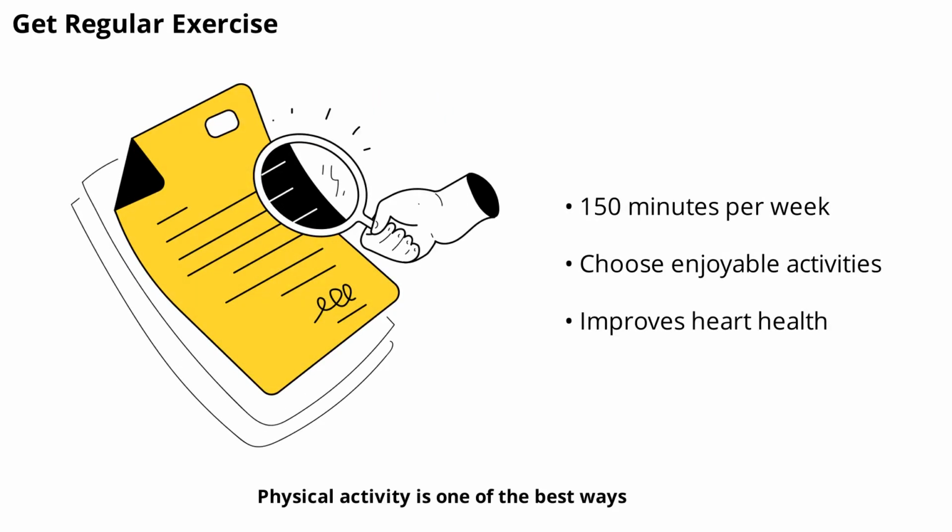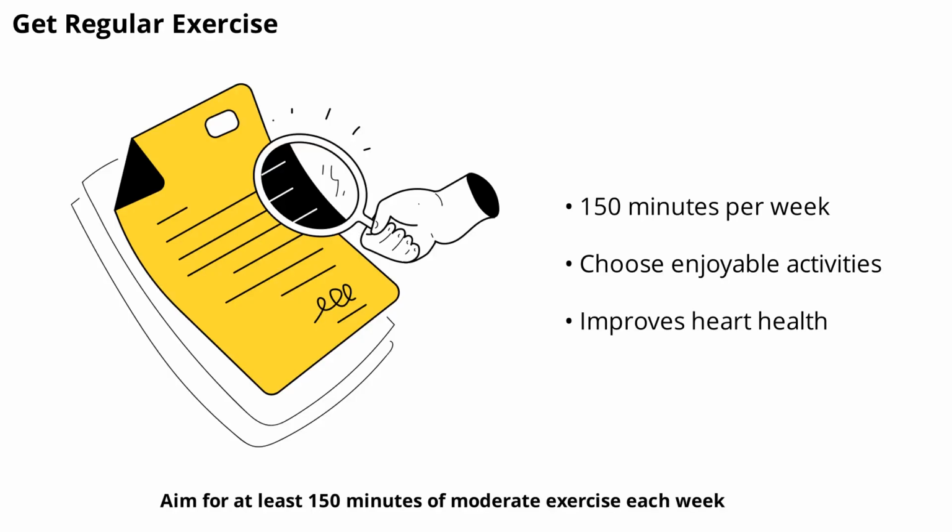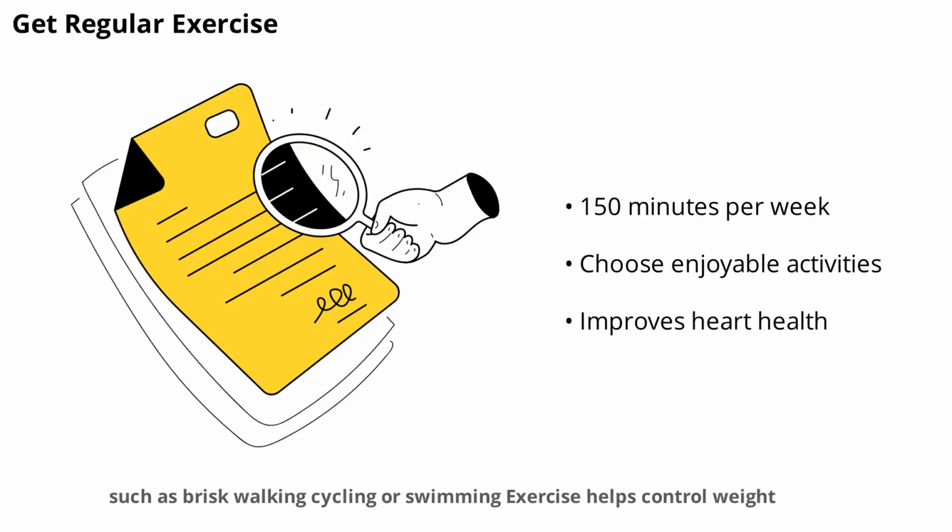Physical activity is one of the best ways to lower your risk of coronary artery disease. Aim for at least 150 minutes of moderate exercise each week, such as brisk walking, cycling, or swimming. Exercise helps control weight, lower blood pressure, and improve cholesterol levels. Find activities you enjoy and make them a regular part of your routine for lasting heart health benefits.